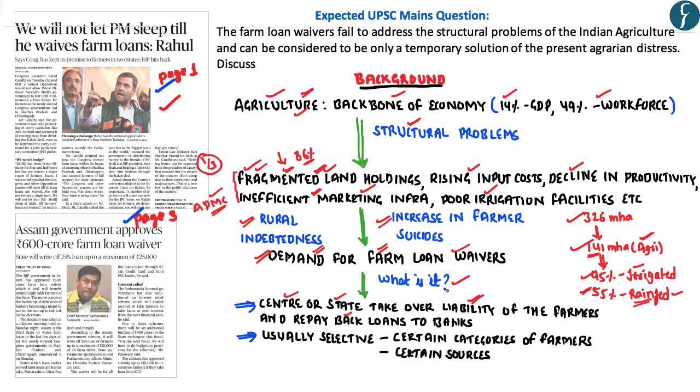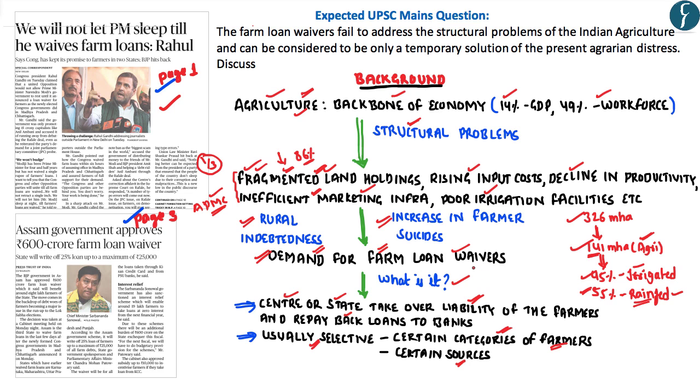In case of a partial waiver, only a certain part of the loan would be paid back by the government and the remaining amount shall be paid back by the farmer. Further, the farm loan waivers are usually selective, wherein they can target only certain categories of farmers. And more importantly, the farm loan waivers would be applicable to only those farmers who have taken loans from certain sources, such as the scheduled banks or the cooperative banks. And the farm loan waivers are usually not applicable for the loans taken by the farmers from informal sources, such as the money lenders, microfinance institutions, etc.